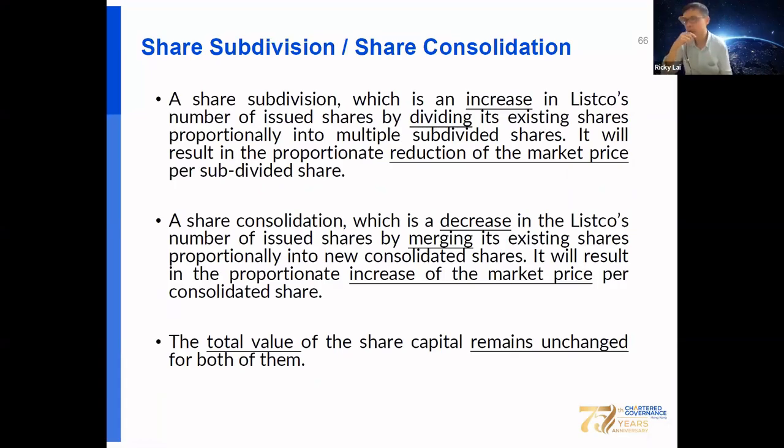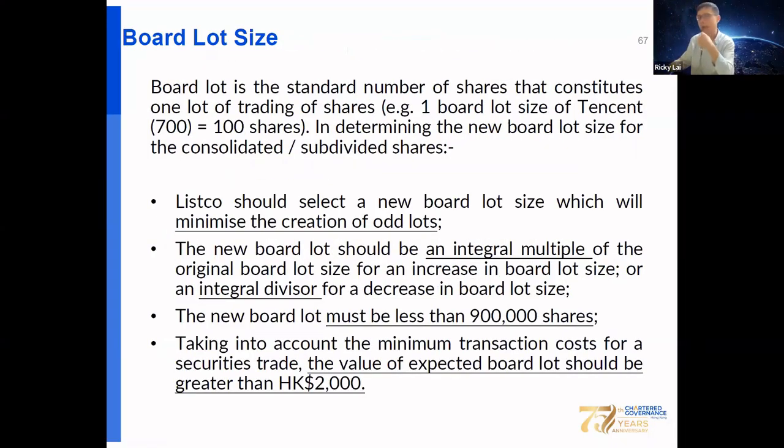The share subdivision increases the number of shares by dividing the existing shares proportionally into multiple subdivided shares. This will result in a proportional reduction of the market price per subdivided share. The share consolidation is a decrease in the number of issued shares by merging the existing shares proportionally into new consolidated shares. This will result in a proportional increase of the market price per consolidated share. However, the total value of the share capital remains unchanged for both of them.